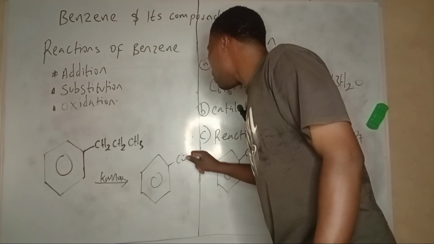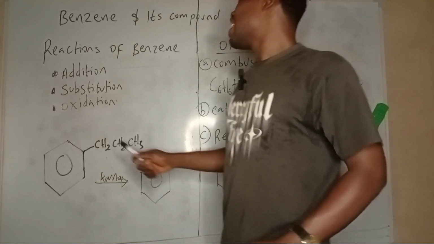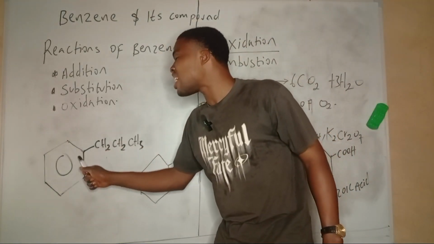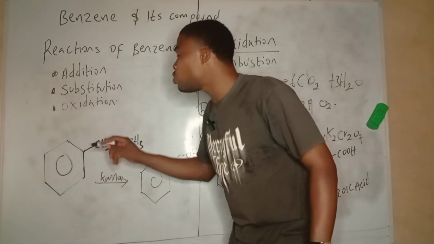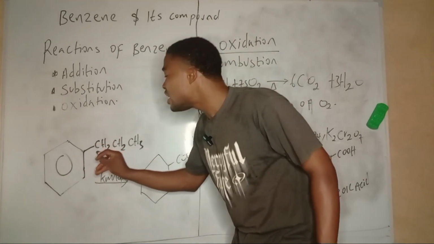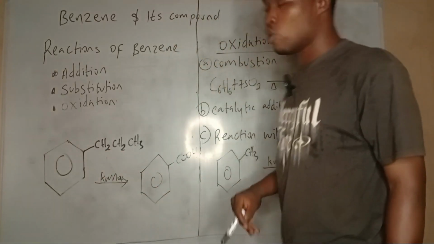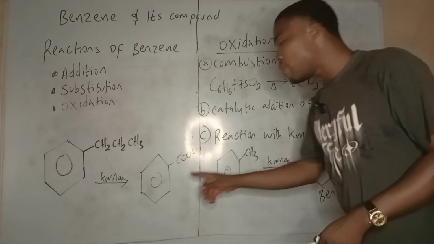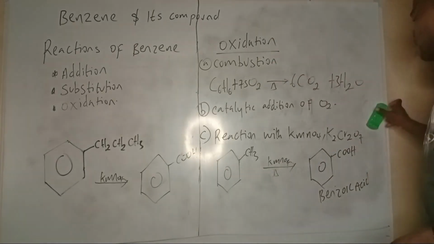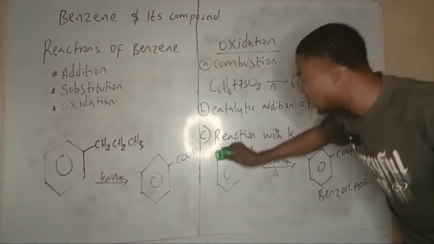Now, what is the condition for this reaction? The condition is that the carbon directly attached to the benzene ring should have hydrogen, which is oxidizable. Then you always get benzoic acid. See what I mean? Now take for instance this case.